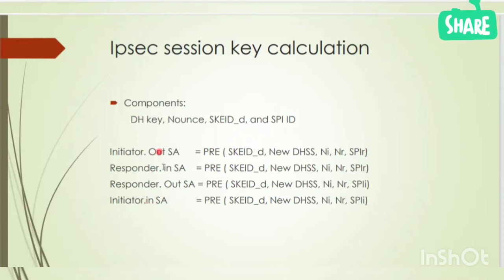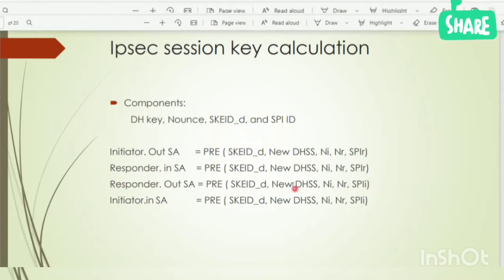So the responder out and initiator in will be same. So the responder sends data, sorry, encrypts the data using this key, and the initiator decrypts the data using this key. Basically, both keys are same, as you can see here.